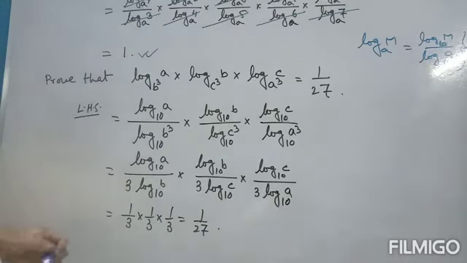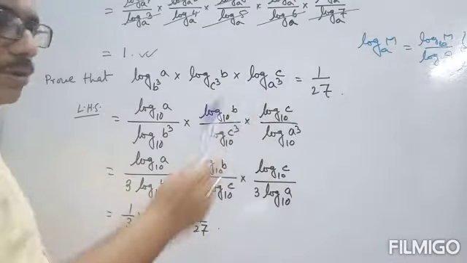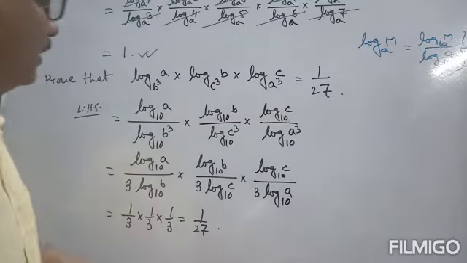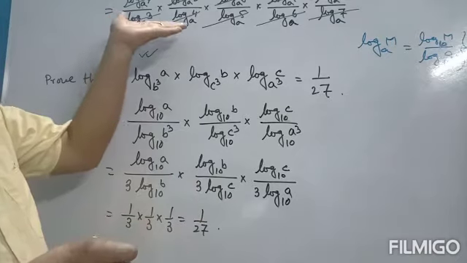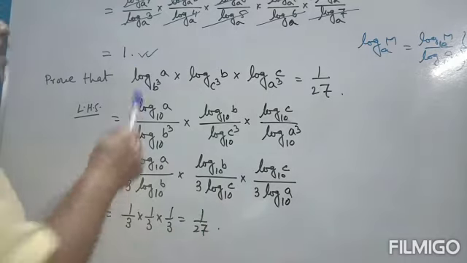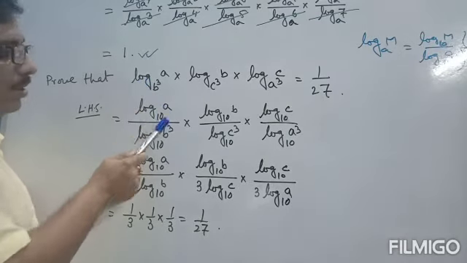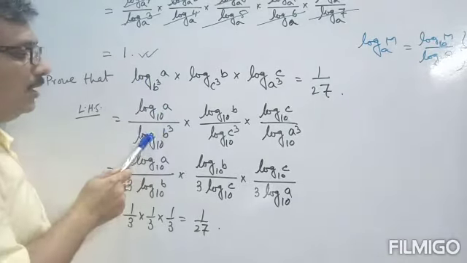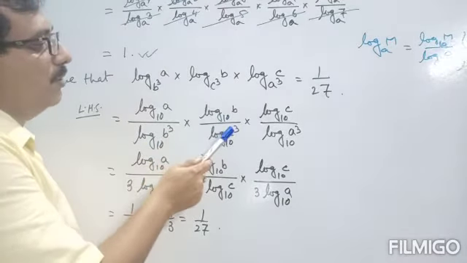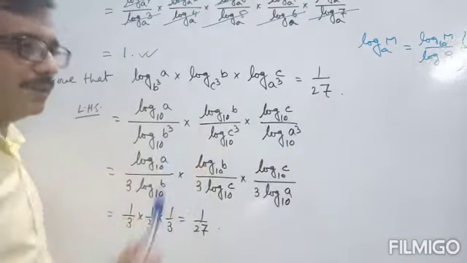The second problem uses exactly the same formula, but here you have to use another formula also. First, prove that log a to the base b cube times log b to the base c cube times log c to the base a cube is equal to 1 by 27. Same thing, use the same formula first. Here we take base 10, or you can take anything, or x, no problem at all. So log a to the base 10 by log b cube to the base 10, then log b to the base 10 by log c cube to the base 10, and log c to the base 10 by log a cube to the base 10.